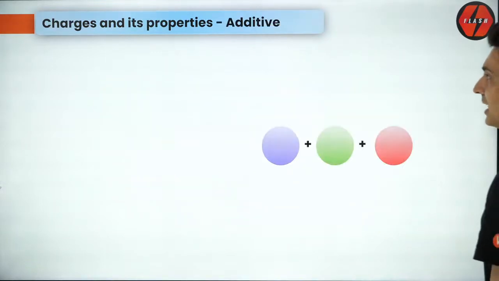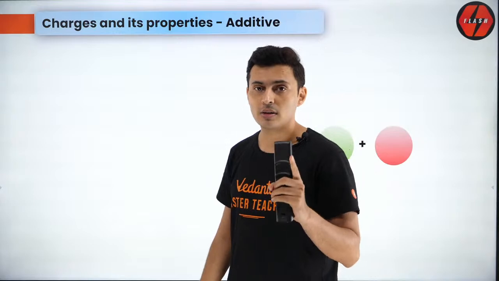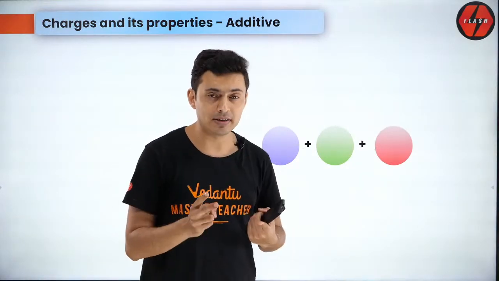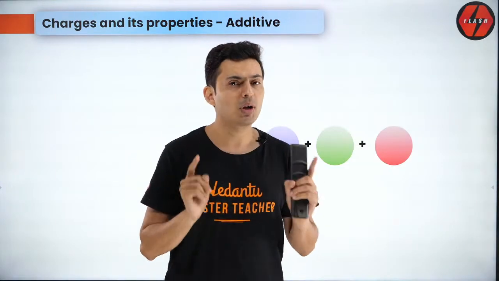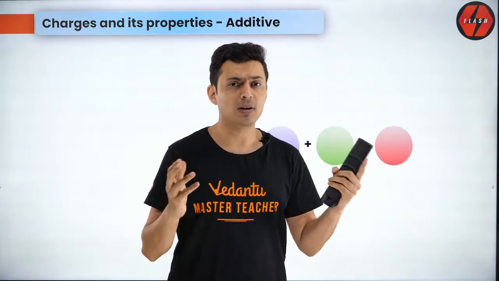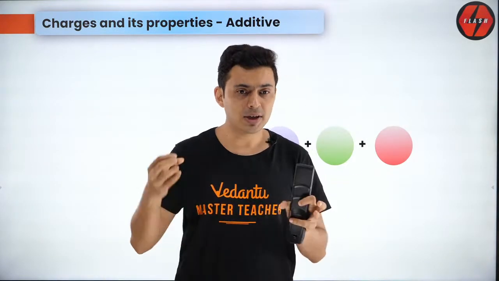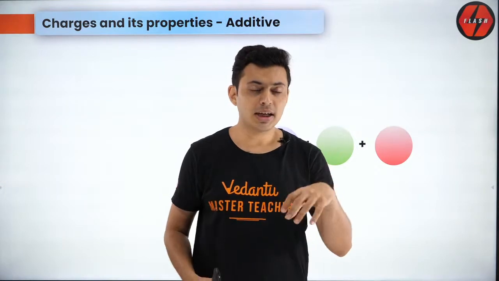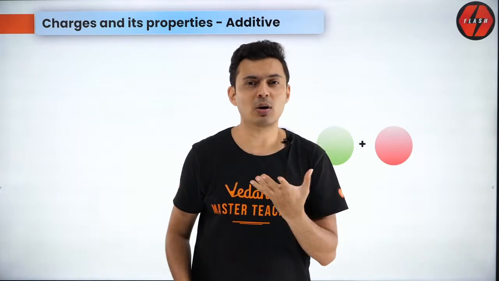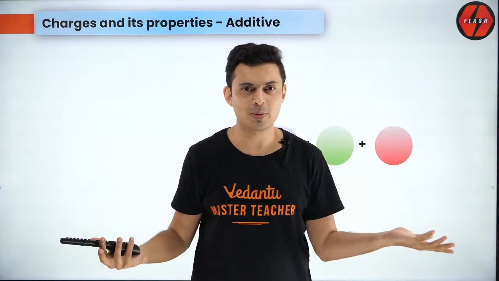Now the next thing, addition. Charges have sign, like plus or minus. In spite of that, they are not vectors, guys, they are only scalars, because the direction of a charge is not defined and it is meaningless. It's just a value, and when you have 2 or more or 5 charges on a body, you can just add the charges without worrying about the direction, because charge does not have direction, simply put.